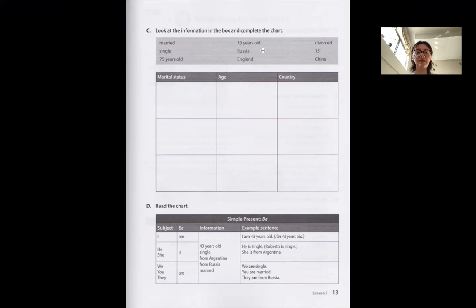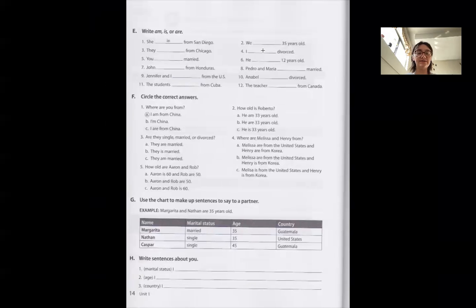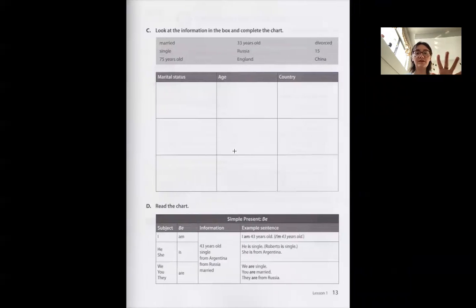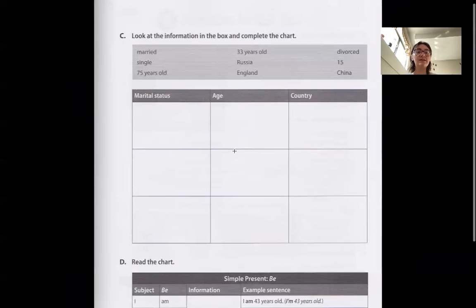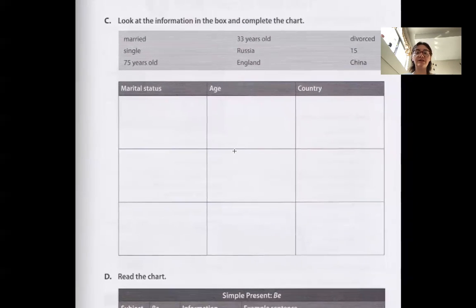What should we do next? We'll skip this, but you can do it on your own if you want. It says, look at the information in the box and complete the chart. So it just wants you to look at all of these words in the box and put them in the right section, right? The word married is something about marital status, so you would write it under here. 75 years old is age, so you would write it here. And England is a country, so you'd write it right here.